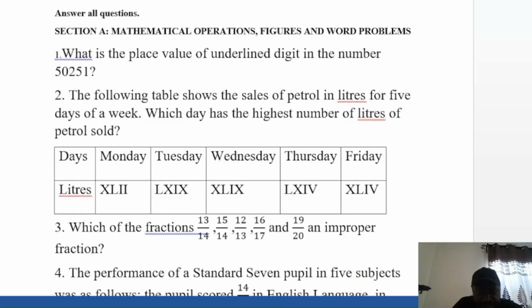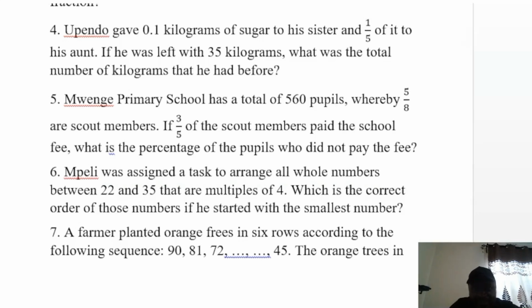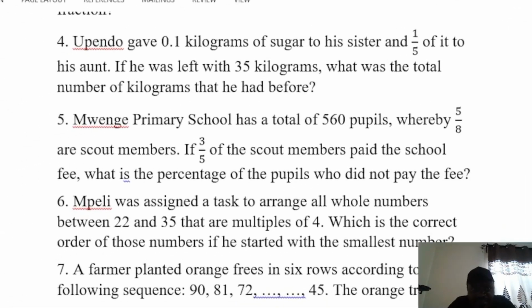Okay, we proceed on to question number 4. Upendo gave 0.1 kilograms of sugar to his sister and a fifth of it to his aunt. If he was left with 35 kilograms, what is the total number of kilograms that he had before? So the interest that we have here is to know the total number of kilograms that he had before. First, you can decide to change the fifth into a decimal, or you can decide to change 0.1 into a fraction. So I'll change 0.1 into a fraction, which is just 1 over 10.